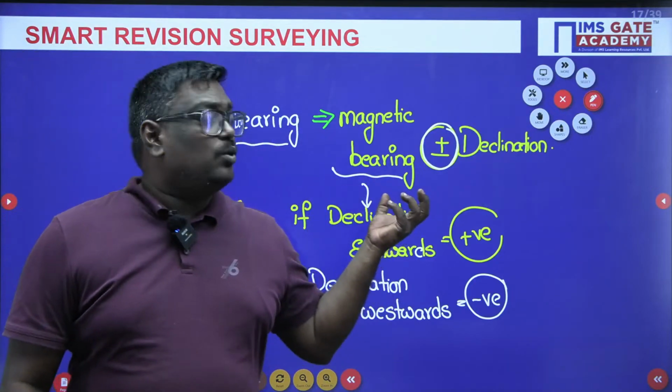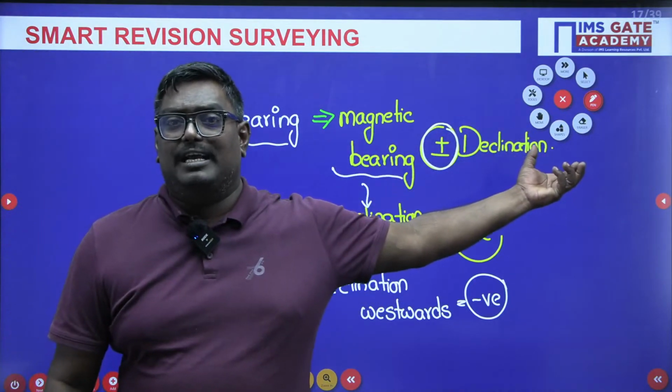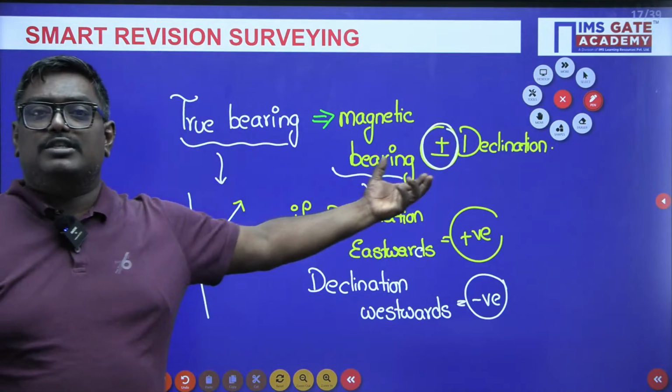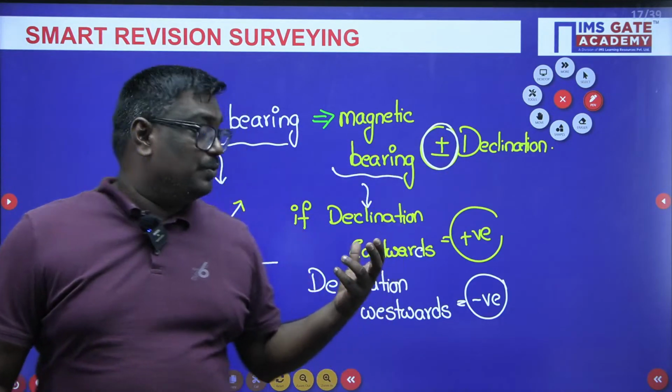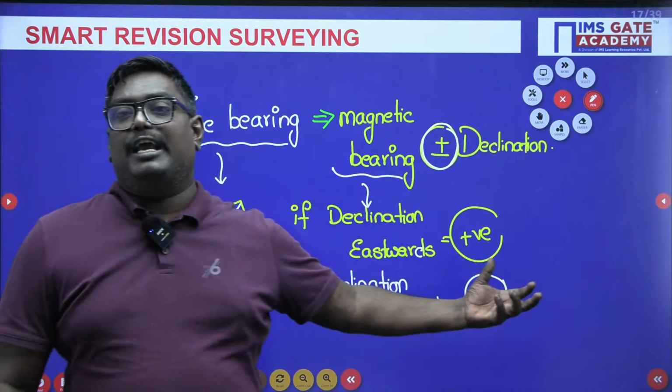Now see, students. True bearing is equal to magnetic bearing plus or minus declination. If the declination is towards eastwards, we take it as positive. If the declination is westwards, we take it as negative.